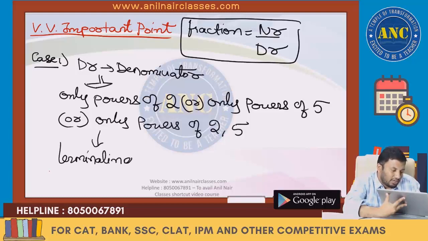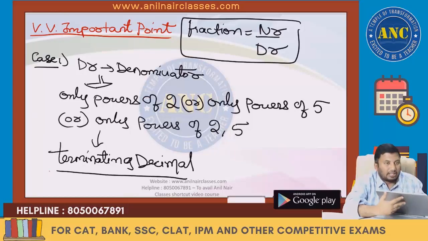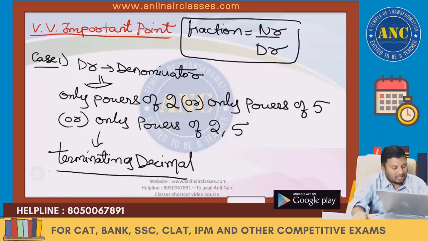Please write down: this will result in a terminating decimal.